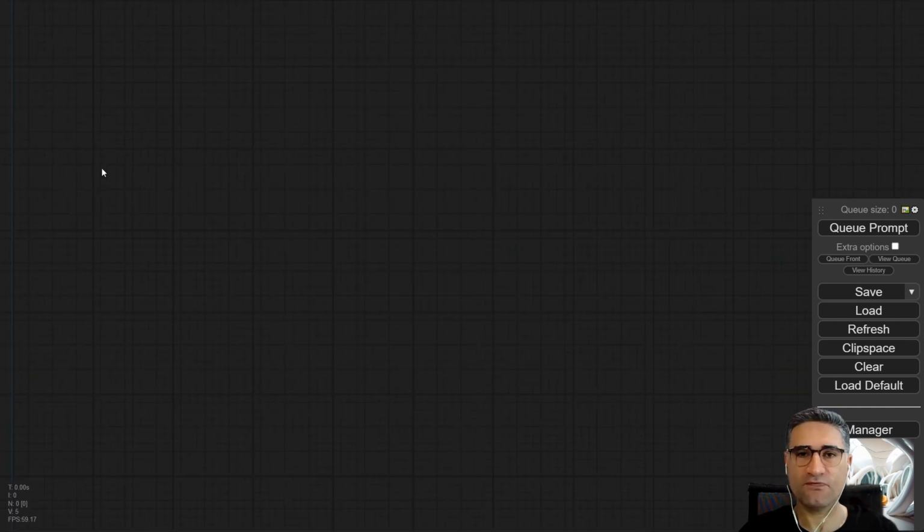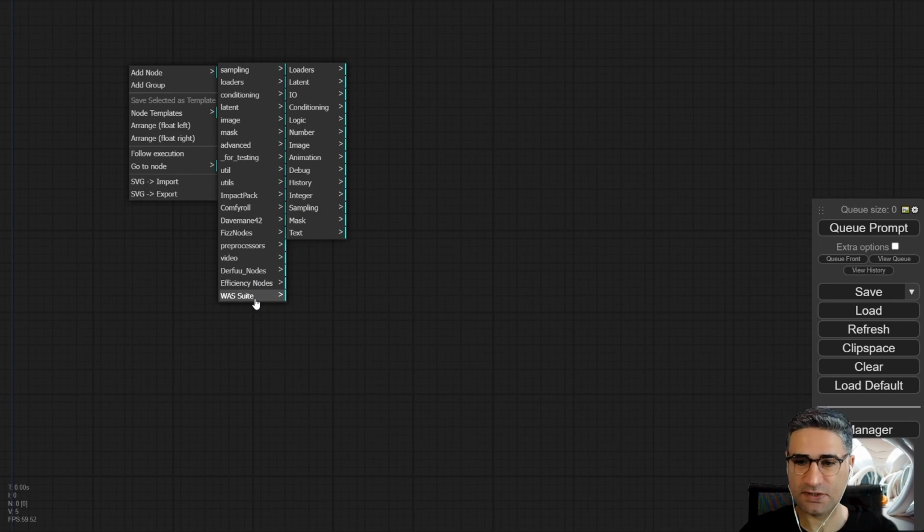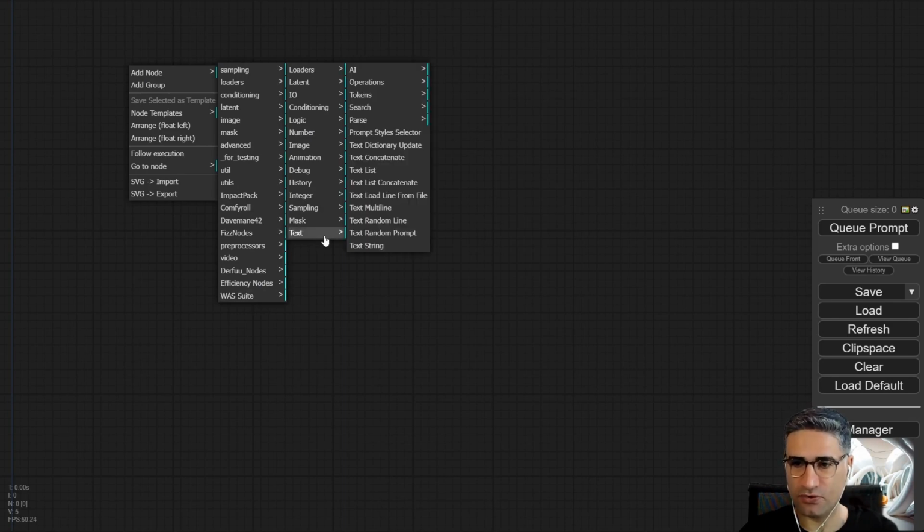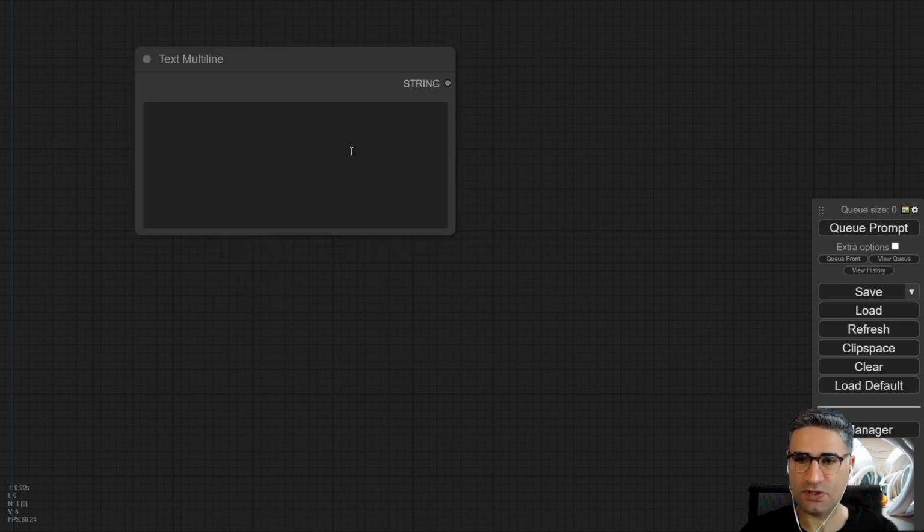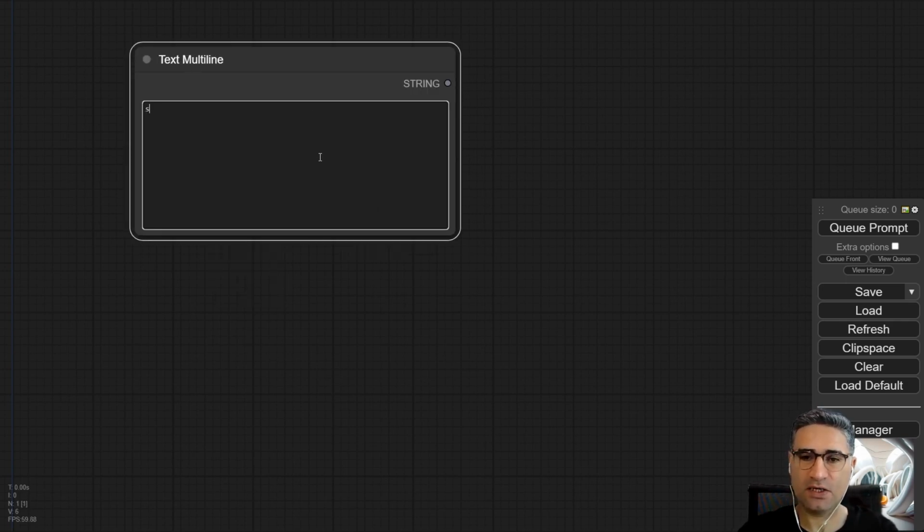Okay, so the first node that I am using is from the WAS suite. I'm going to the text, and this is the node that I want to use. This is text multi-line. Okay, and you can write text in this node in some different lines.